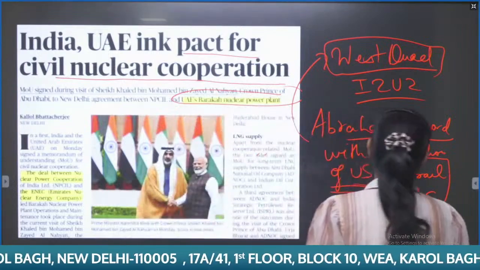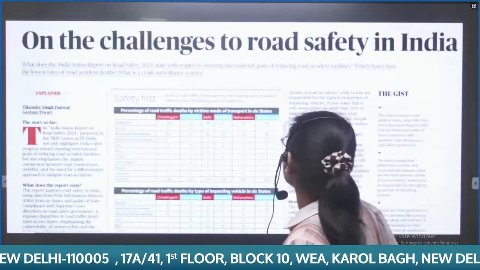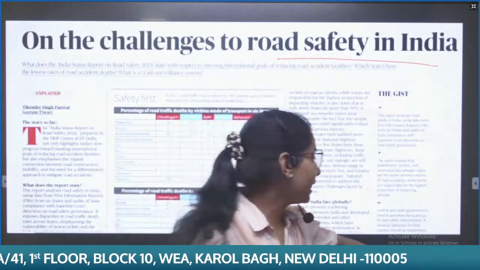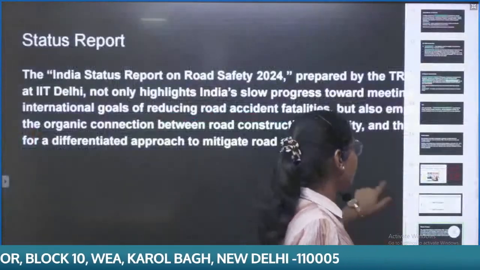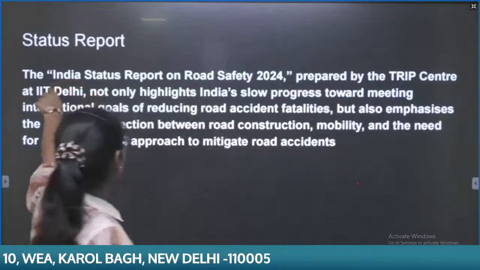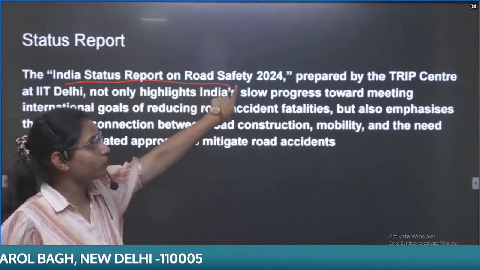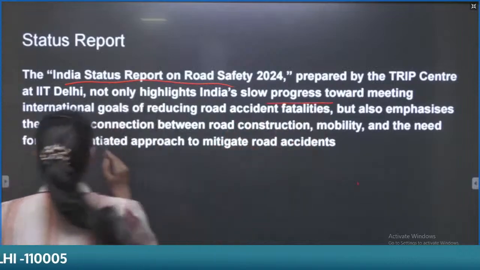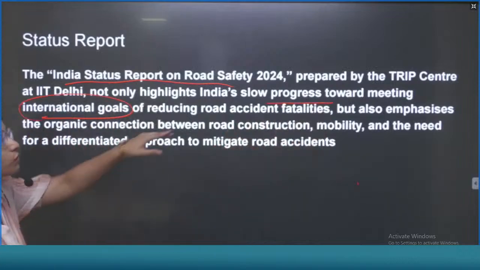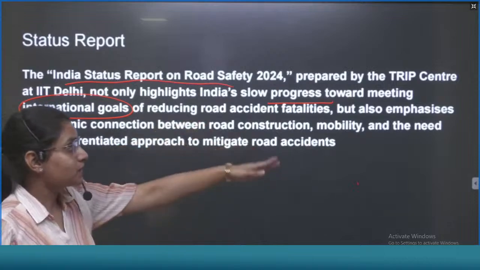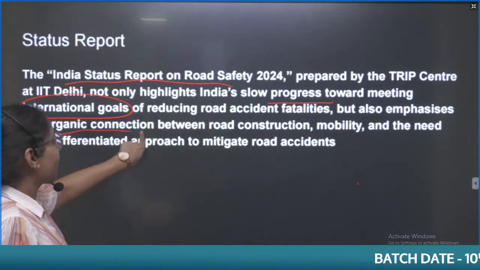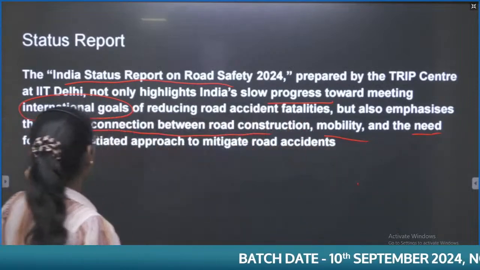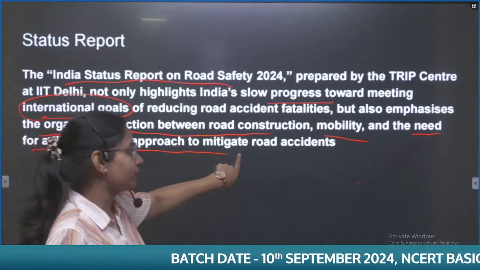Moving further, on the challenge of road safety in India. This is a report highlighting the problem of road safety, called the India Status Report on Road Safety. It highlights that there is slow progress towards meeting the international goals of reducing road accident fatalities, but it also emphasizes the organic connection with road construction and mobility, and the need for a differentiated approach to mitigate road accidents.